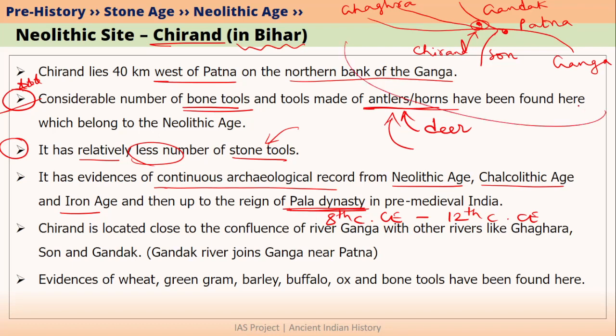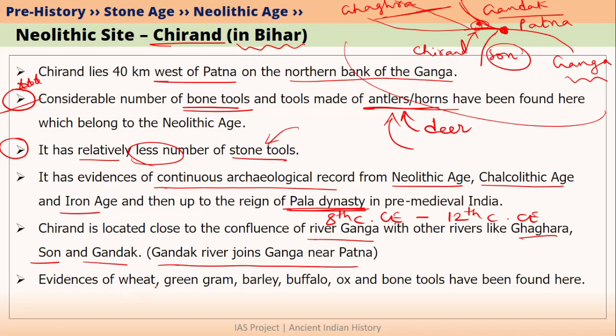So as we have seen here, Chirand is located close to the confluence of river Ganga with other rivers like Ghagra, Son and Gandak. Ghagra and Gandak are left bank tributaries of river Ganga, whereas Son river is the right bank tributary of river Ganga. And the Patna city, it lies on the confluence of Gandak with river Ganga. This is important from general knowledge point of view.